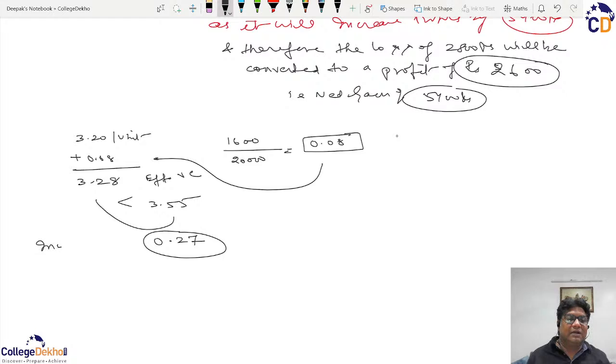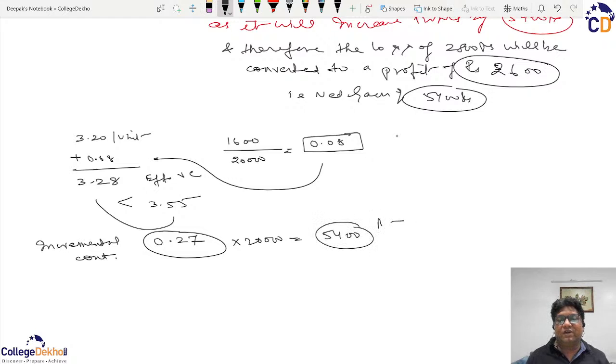This is incremental contribution, and this incremental contribution multiplied by the number of units will give you a total contribution of 5400. So this is what you call total incremental contribution, which was the case as calculated earlier.